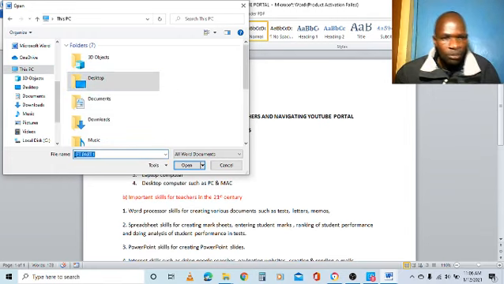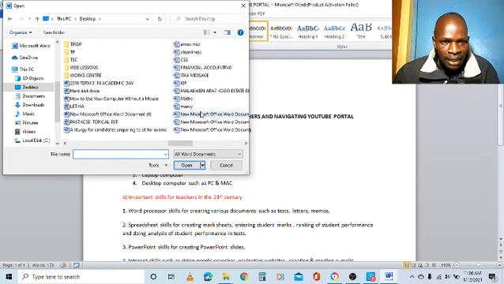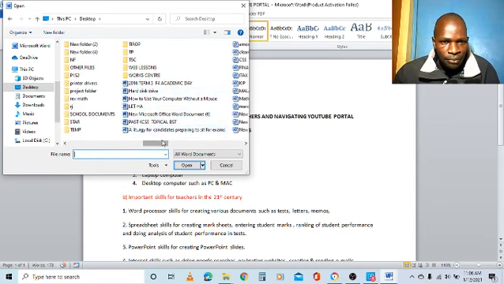If I do not wish to type the name of the file, I can click desktop here. Then I open the desktop, and I'll be able to see what is in the desktop. There are so many files here, and then I look for the file here. For example, I have a file called New Microsoft Word Document 6 here. So I click this and it's highlighted, and I click open.